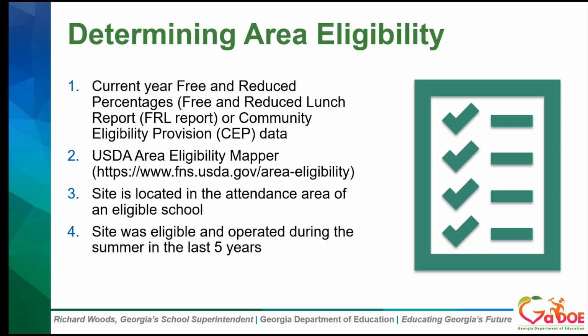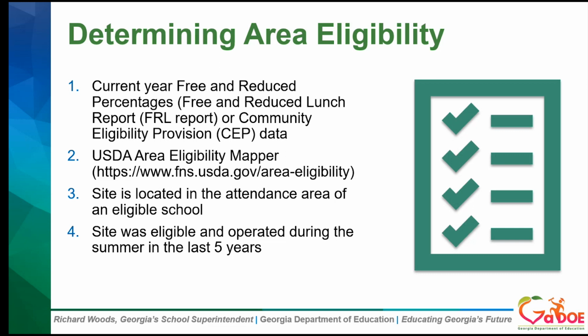If the site is part of a group or a district claiming percentage, you still need to locate the individual site's ISP from that determination worksheet. Those individual sites' ISP must be at least 31.25 to be considered area eligible, and we'll talk a little bit more about that on the next slide.